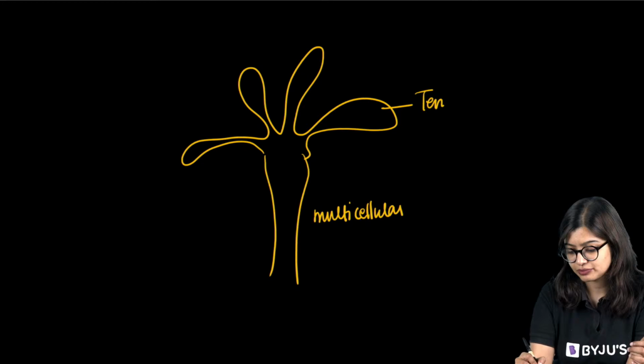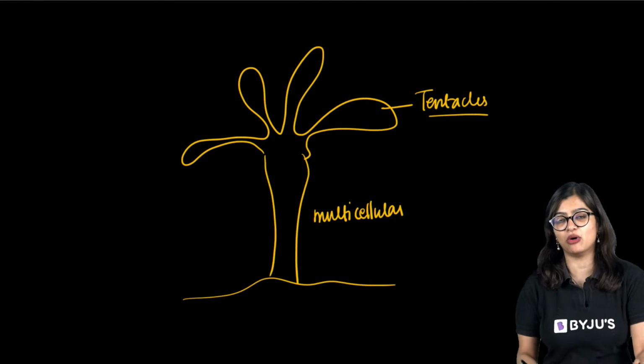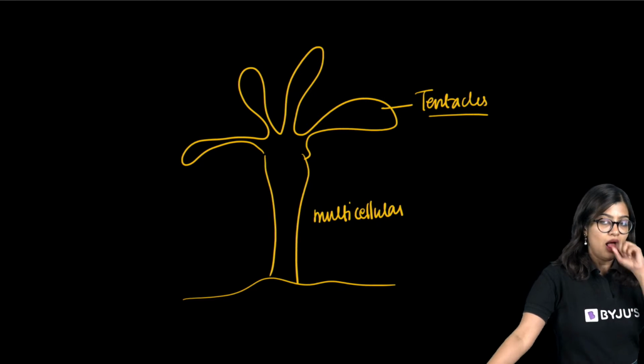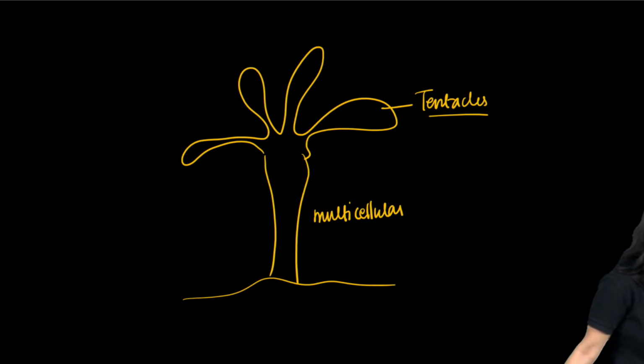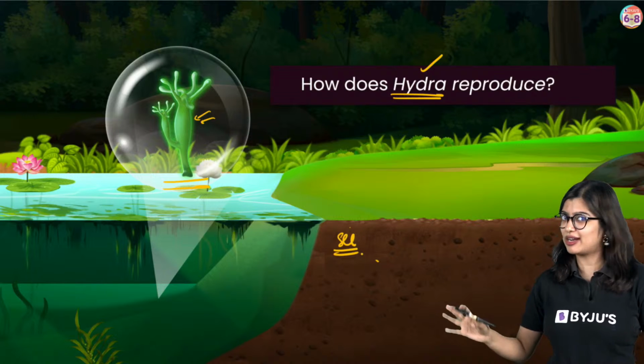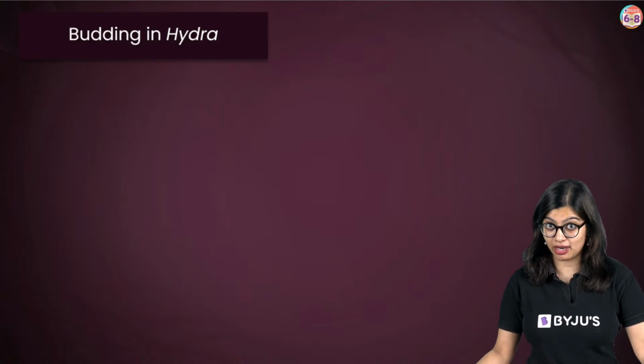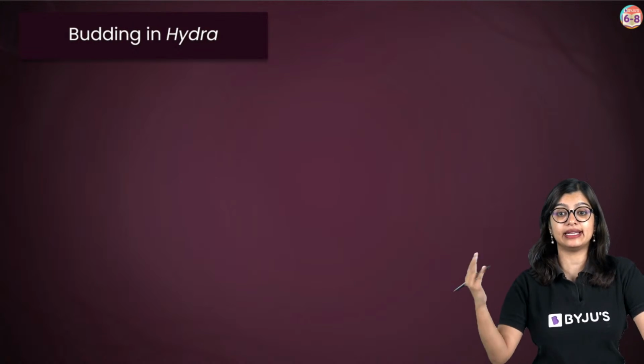Along with this, Hydra is normally found fixed to the ground. So this kind of looks like a coconut tree. Now in the case of Hydra, we see that the process is slightly different.